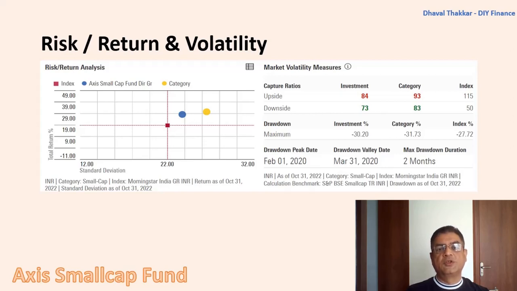The downside capture ratio is the measure of how the fund performed relative to the index during the period when the index had dropped. Here, the value is 73, which indicates that the fund declined 73% as compared to the index during this fall period. Here, the lower the value the better.